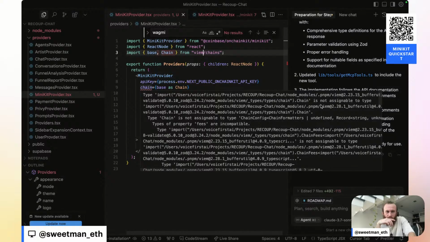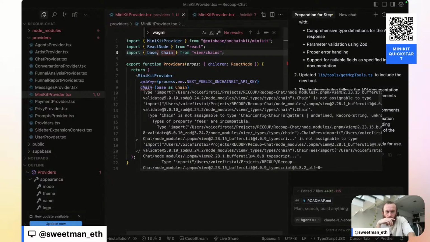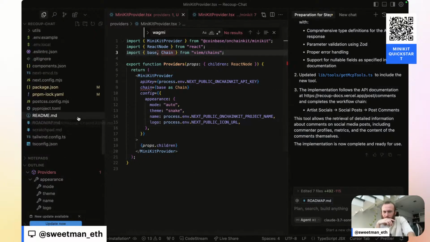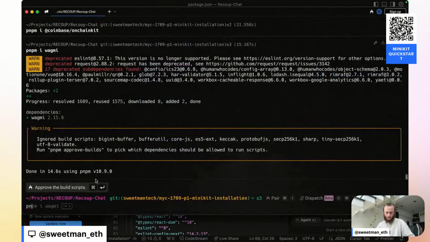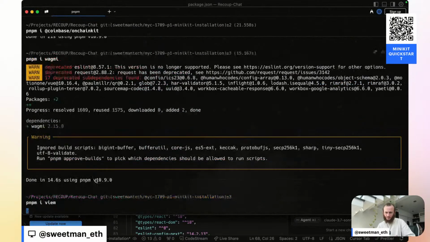It looks like we've got one that's on type version 2.23.15 and one that's on 2.28. So let me check what version of viem we're using. 2.21. Let's try updating viem with pnpm i viem.